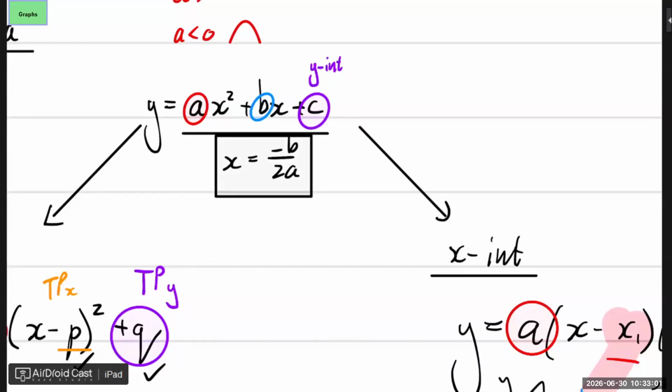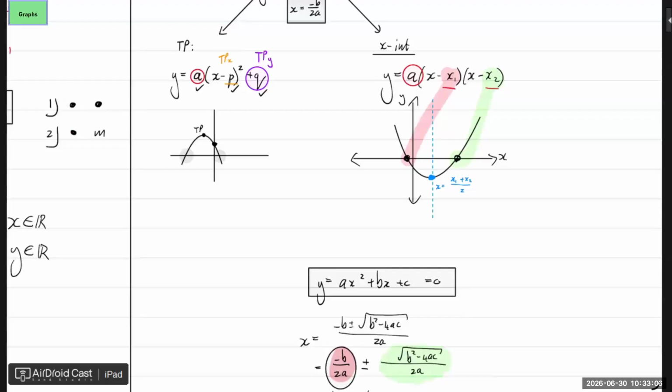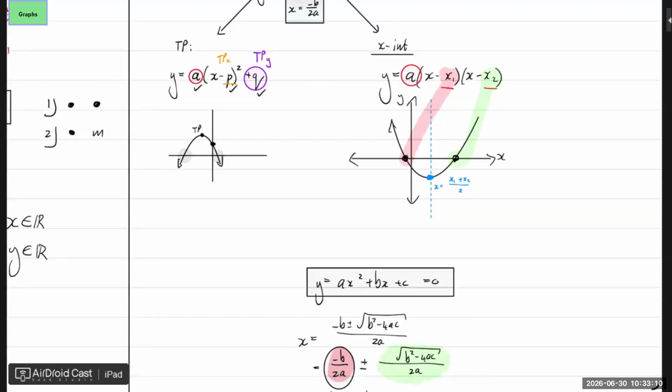Makes sense? All right. Now, in terms of the domain and the range, if they don't specify that it needs to go between this and this, then the domain is always x is anything from left to right. The range is always y is greater than that q value. What is that q value?